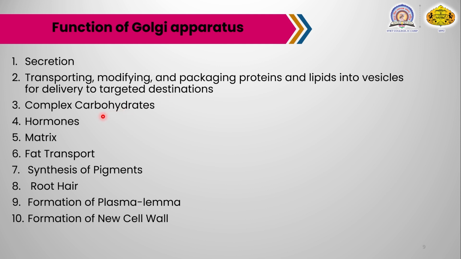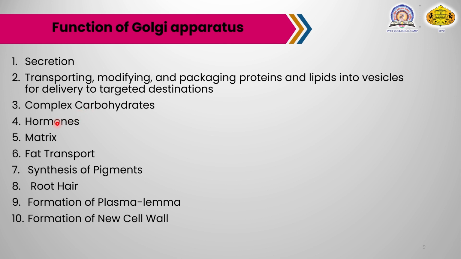The Golgi apparatus also forms complex carbohydrates, other than glycogen and starch, which are synthesized inside it, for example pectin compounds or hemicellulose.